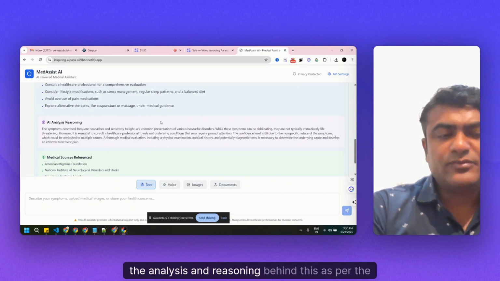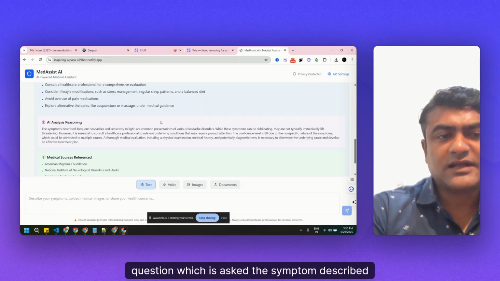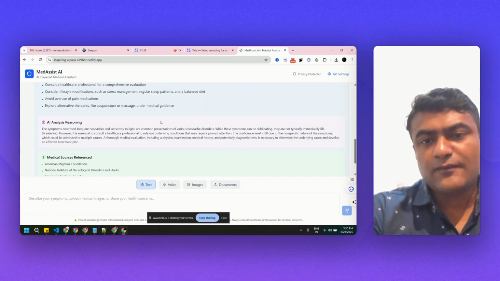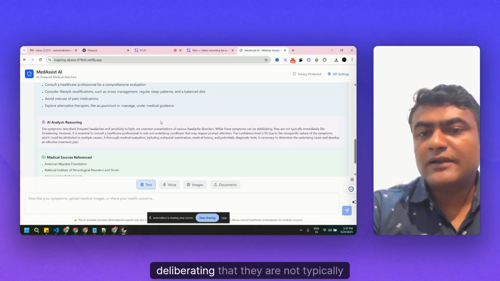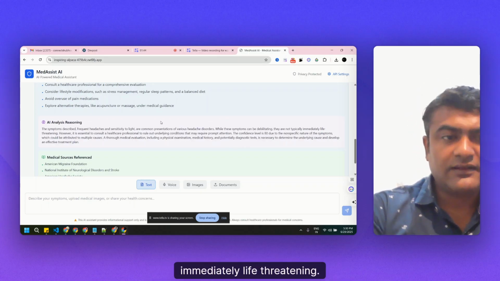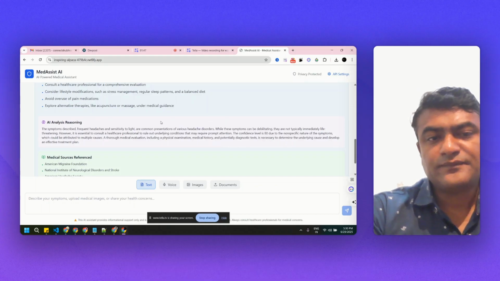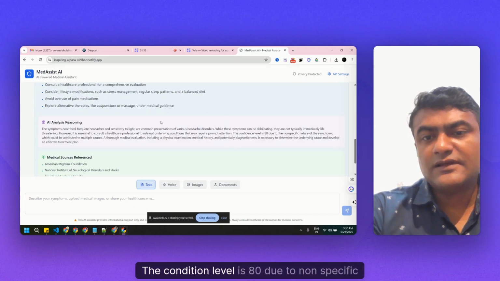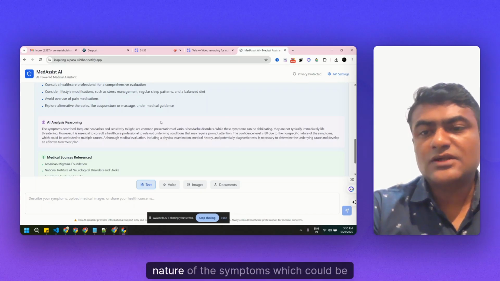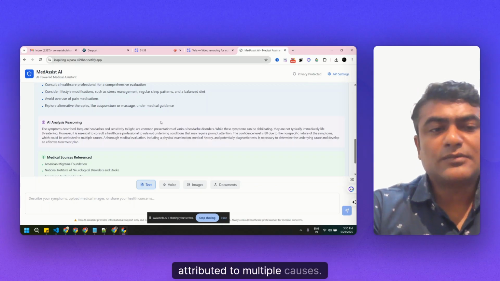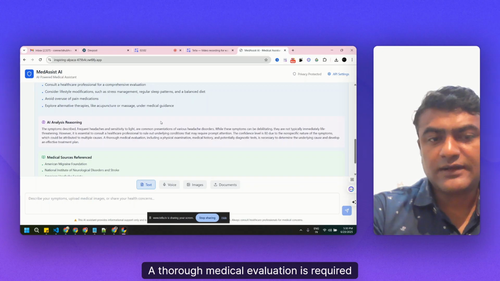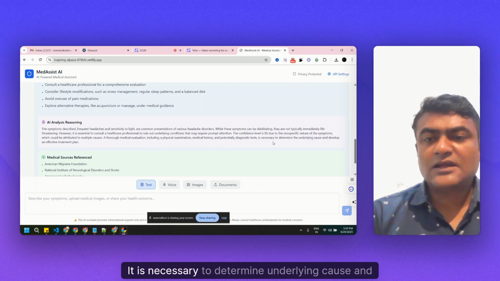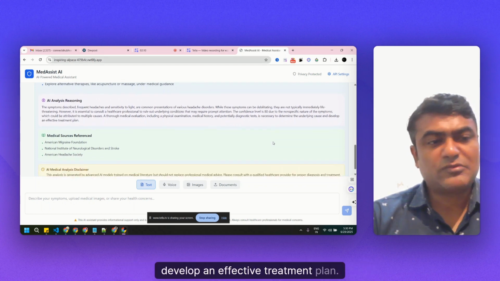The analysis and reasoning behind this, as per the question asked: the symptoms described, frequent headache and sensitivity to light, are common presentations of various headache disorders. While these symptoms are not typically immediately life threatening, it is essential to consult a healthcare professional to rule out any underlying condition that may require prompt attention. The condition level is 80 due to the non-specific nature of the symptoms, which could be attributed to multiple causes. A thorough medical evaluation is required, including physical examination, medical history, and potential diagnostic tests. It is necessary to determine the underlying cause and develop an effective treatment plan.